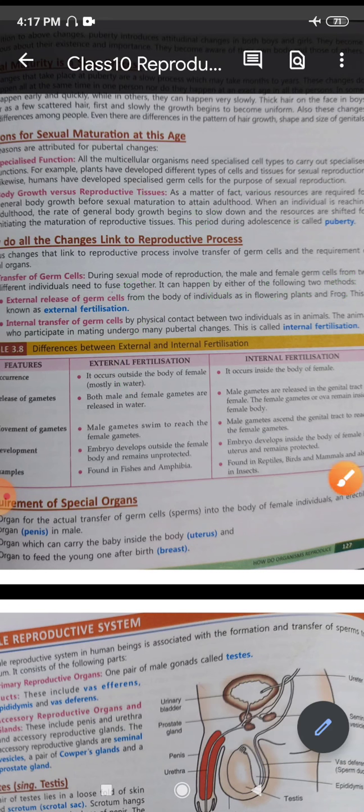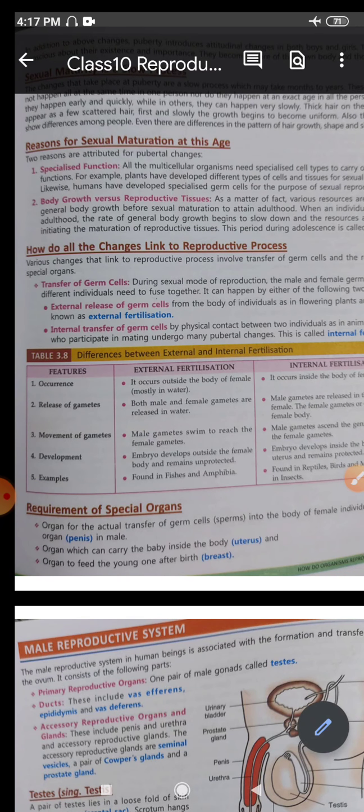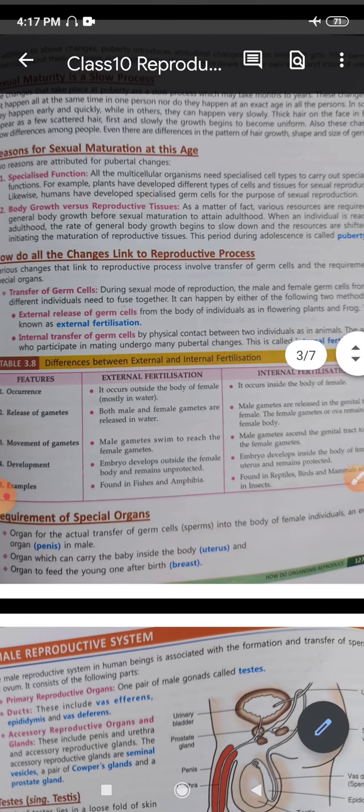Okay, so then it says here, next is body growth versus reproductive tissues. As a matter of fact, various resources are required for general body growth. Now, when a child is born, even you yourself must have seen how from a small baby you've grown to this big, however big you are right now.